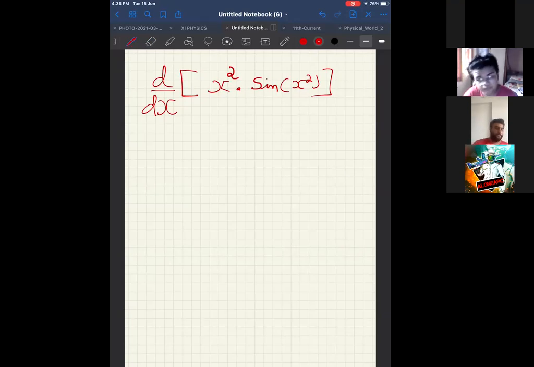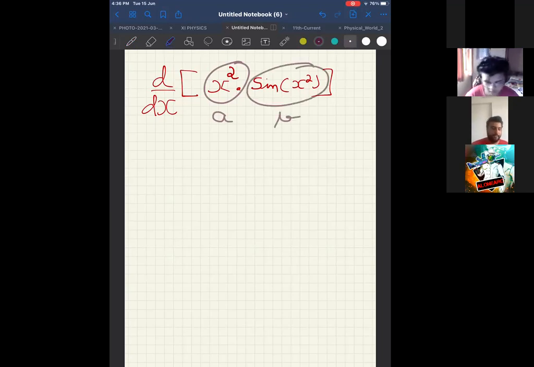This is of the form A into B, correct? Therefore, what is differentiation of A into B? That is A into B dash plus B into A dash, correct? Therefore, now tell me, what is the first term? First term as it is.